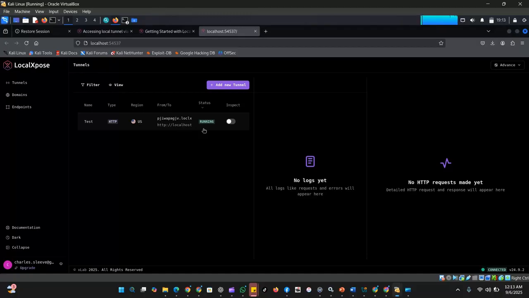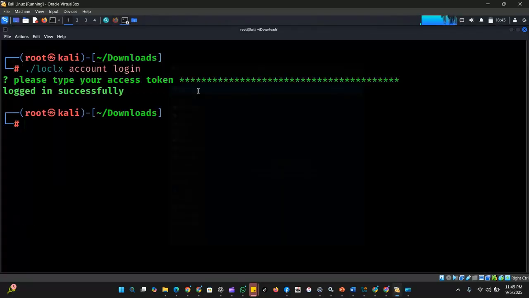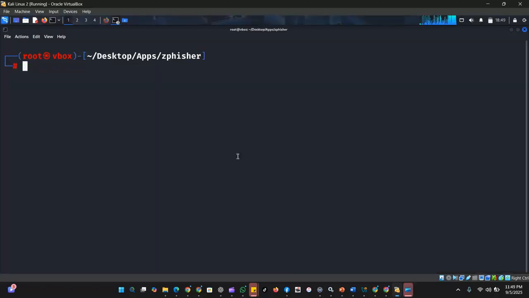So we're going to combine this with Zfisher and see what the result looks like. So right now, we are going to Zfisher and combine it with our port forwarder that has been successfully set up. And then let's see the demonstration. Now we are going to demonstrate the login details hijacking. This exercise is to demonstrate the flaws that exist in login forms that breed this kind of cyber attacks.